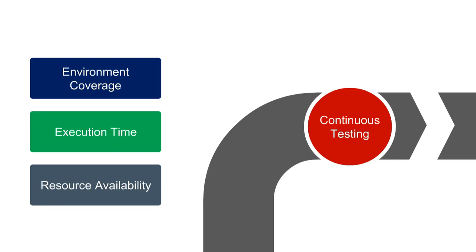Again, thinking about these main challenges, you can optimize your test execution across a matrix of browsers and devices by reducing the number of tests that you need to run. The key there is to test only what's changed, and you can do that across a targeted set of regression tests. But as you plan for that, you still need to factor in a couple of key factors like environment coverage.